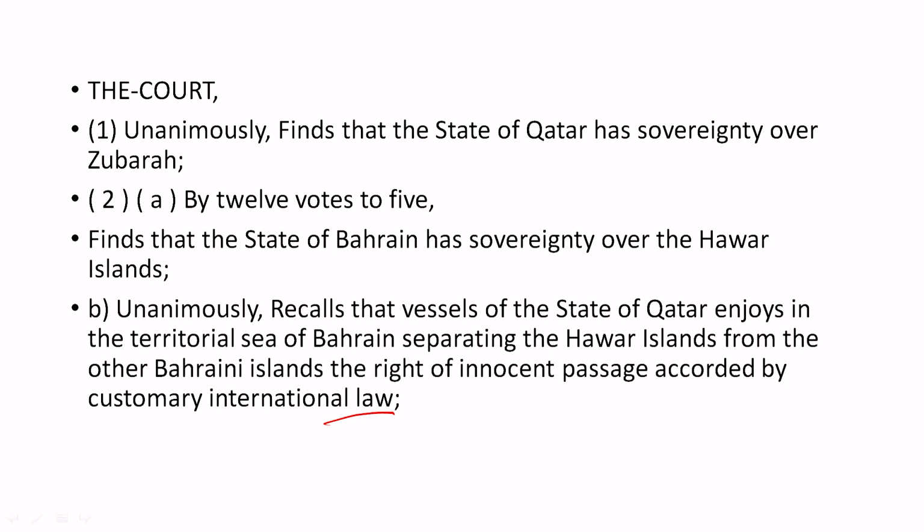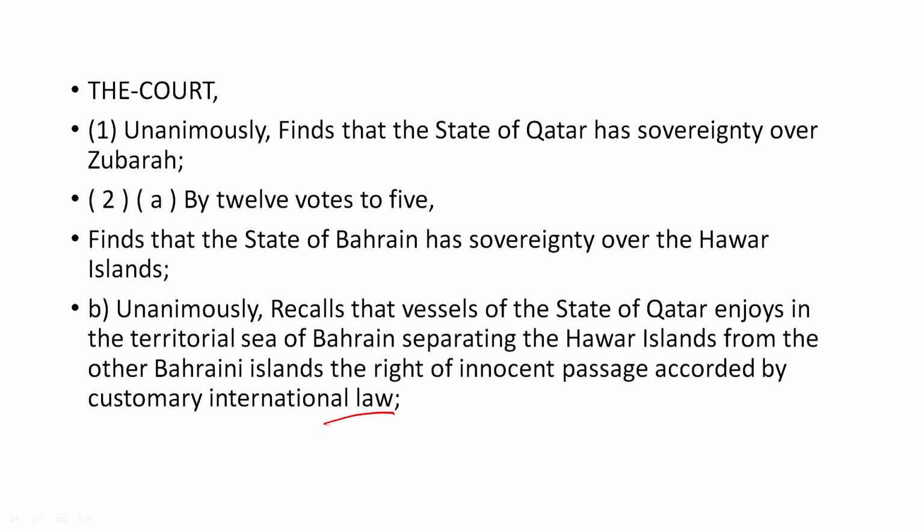Now the question arises: Hawar is closer to the state of Qatar, but belongs to the Kingdom of Bahrain. So the narrow channel of water divides the Hawar Islands from the state of Qatar. How can that be used? Can ships from the state of Qatar pass through without seeking permission, or can a treaty be initiated, or a treaty system established, where ships from both parties can travel through those places? So how has the court decided?